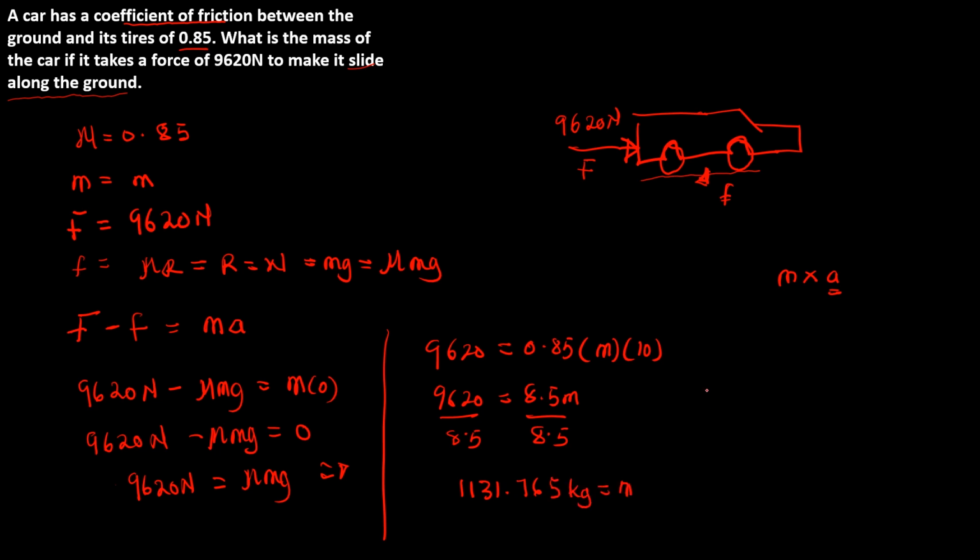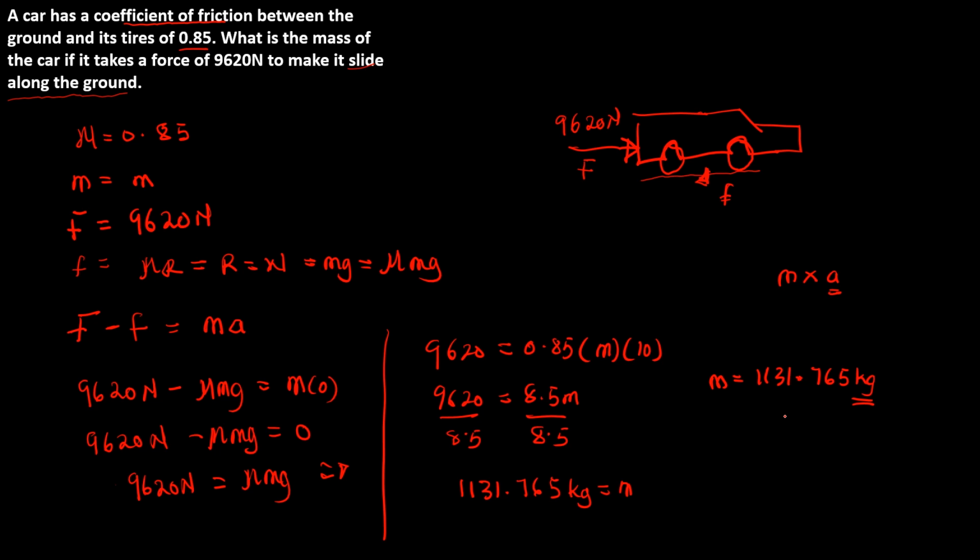So our mass is equal to 1131.765, rounded to 3 decimal places. 1131.765 kg is the mass.